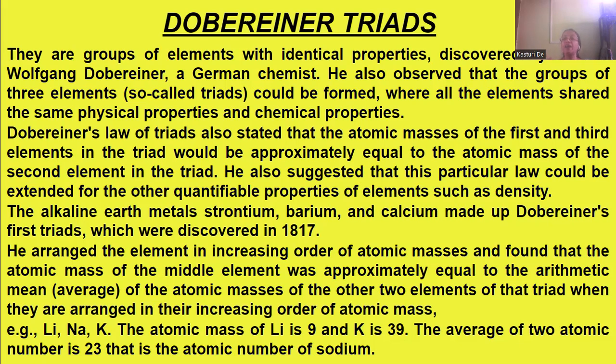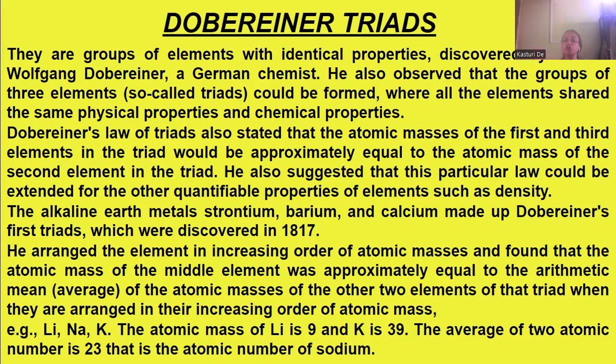The alkaline earth metals strontium, barium, and calcium made up Dobereiner's first triad, which he discovered in 1817.